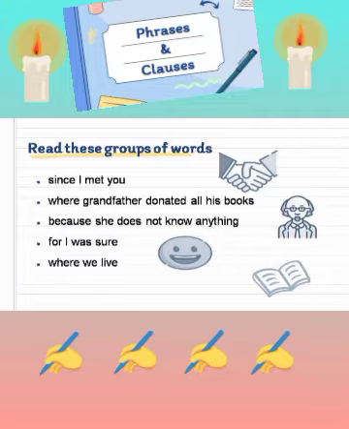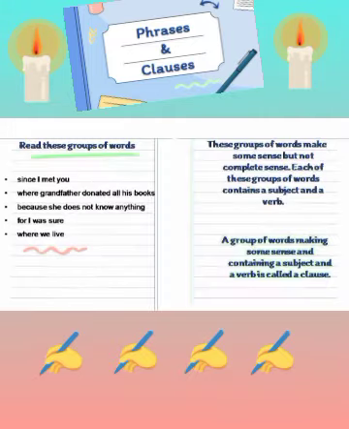Each of these groups of words contains a subject and a verb. So there is a difference between the first group of words and the second group of words. In the first group, there was no subject and verb that agree with each other. But in the second group, we can see they contain a subject and a verb.